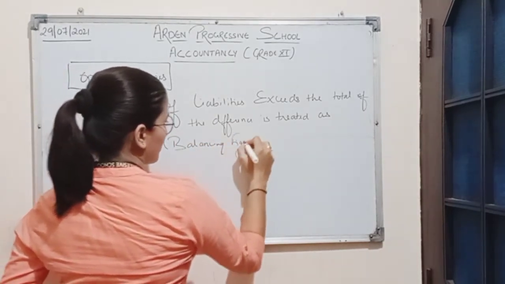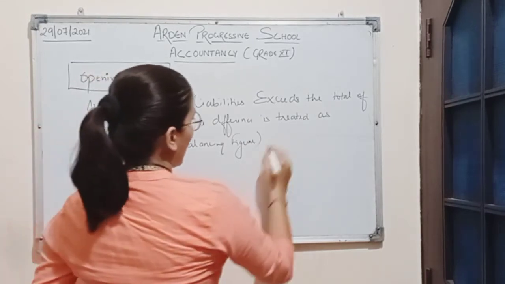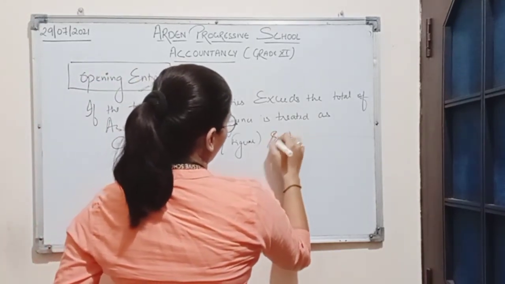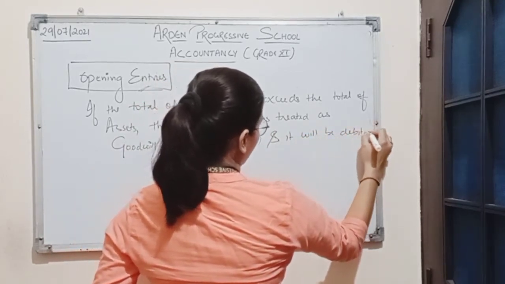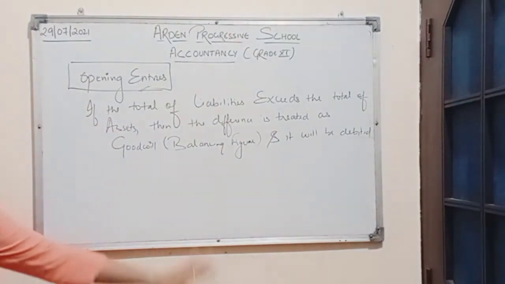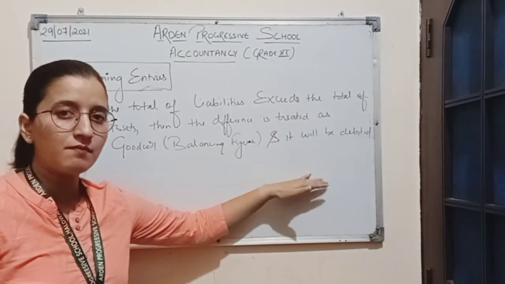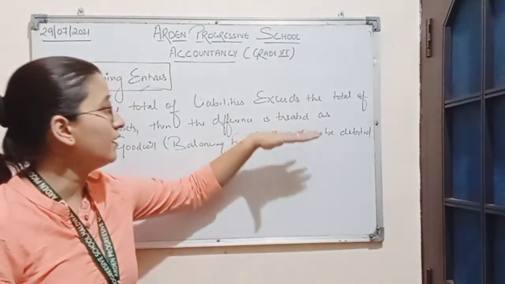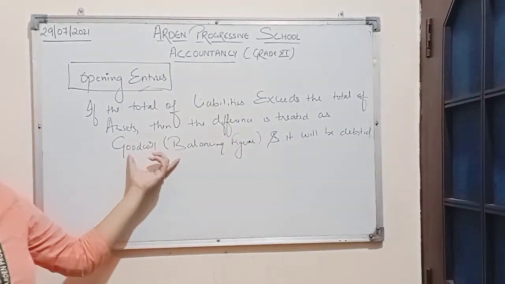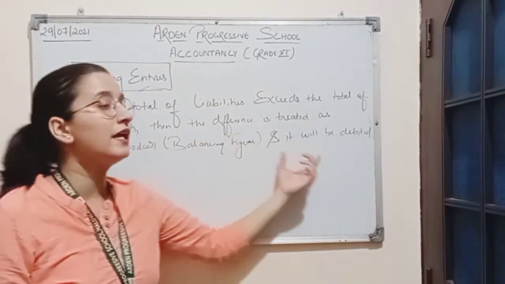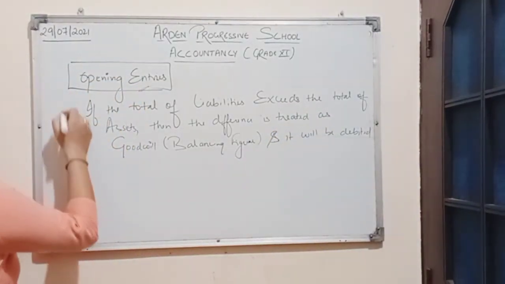Goodwill will be the balancing figure to match it with the total of the liabilities side, and it will be debited. So if the liabilities amount is greater than the total of asset amount, then the difference will be treated as goodwill and goodwill will be debited so that the asset column can be balanced.